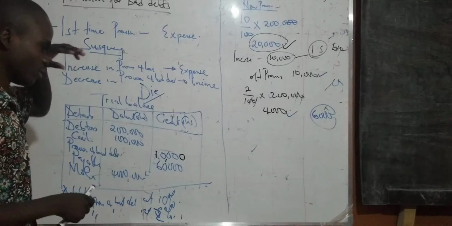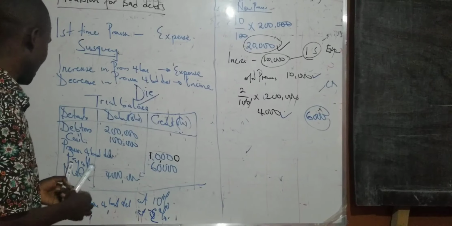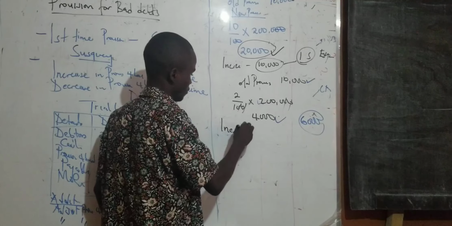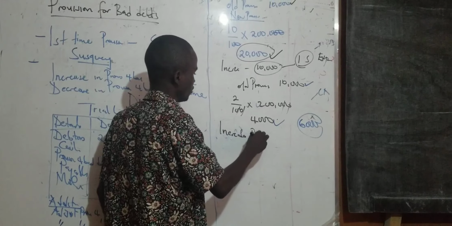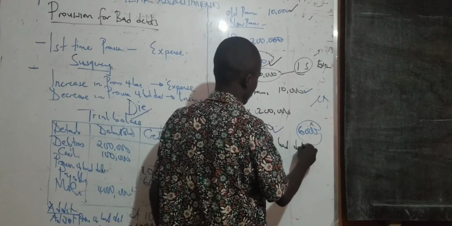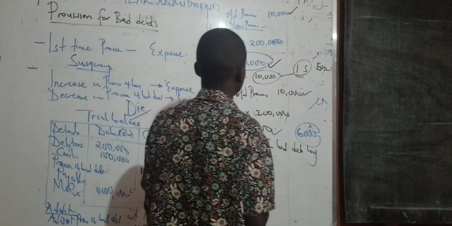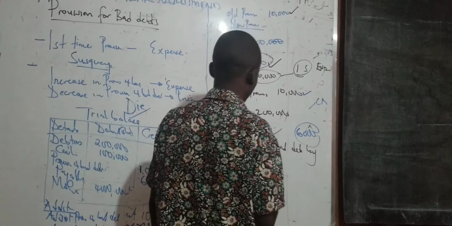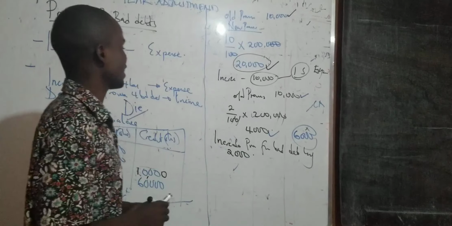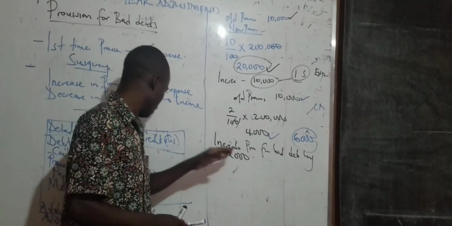Then in some scenarios, the question says increase provision for bad debts by 2,000.